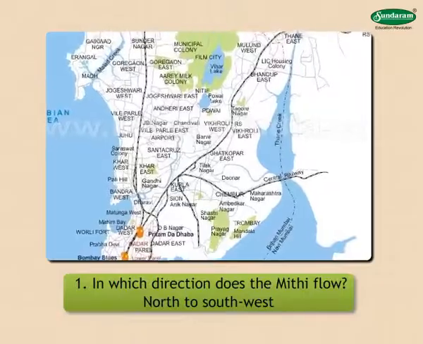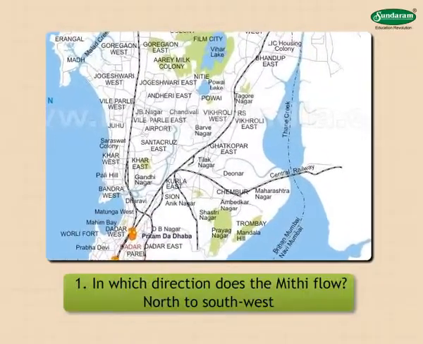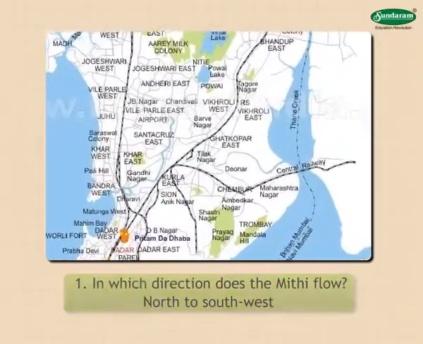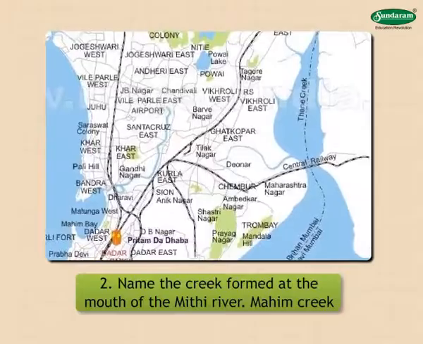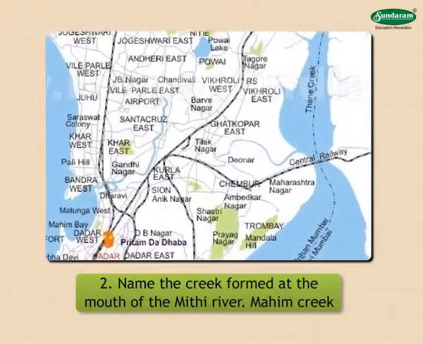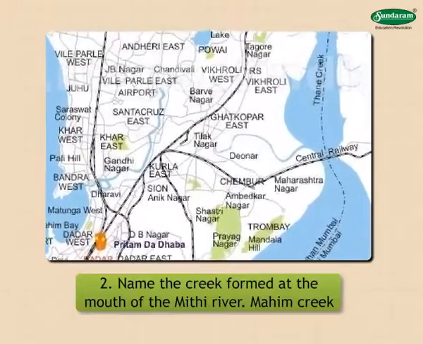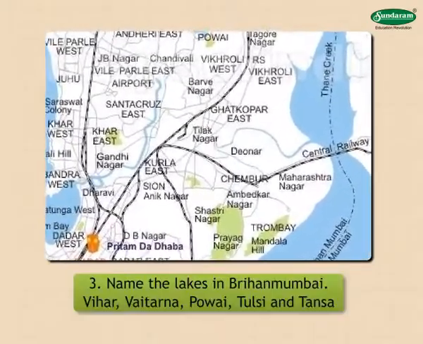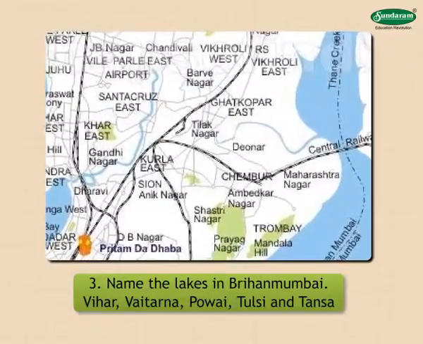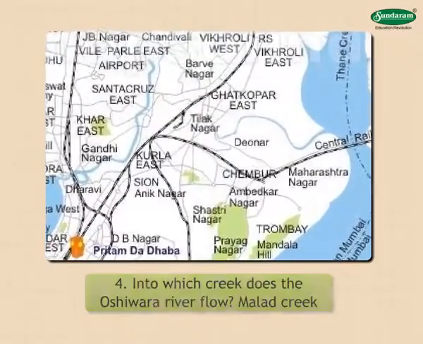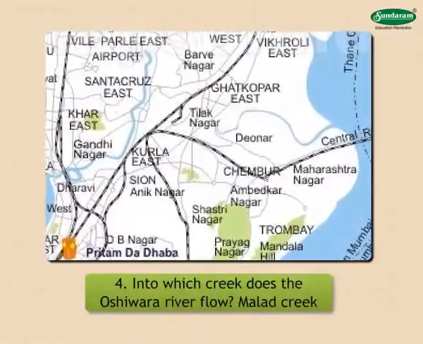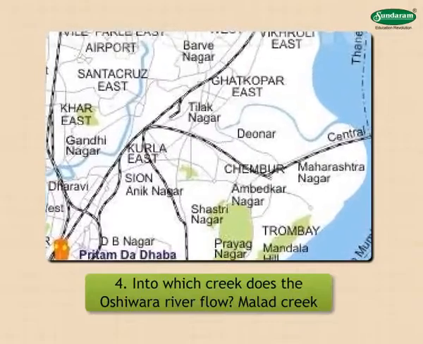1. In which direction does the Meethi flow? 2. Name the creek formed at the mouth of the Meethi River. 3. Name the lakes in Brihanmumbai. 4. Into which creek does the Oshiwara River flow?